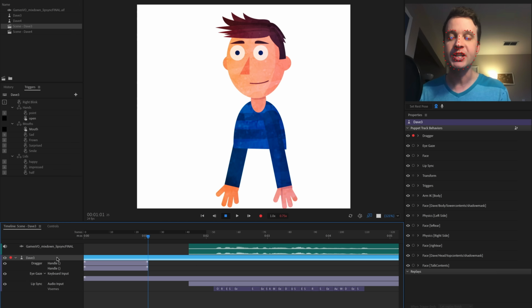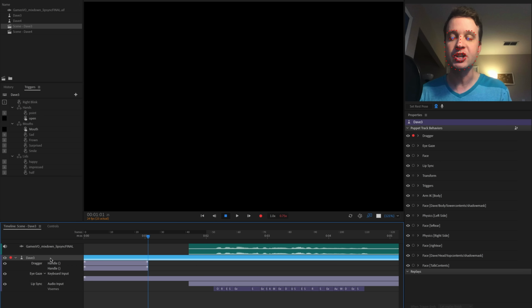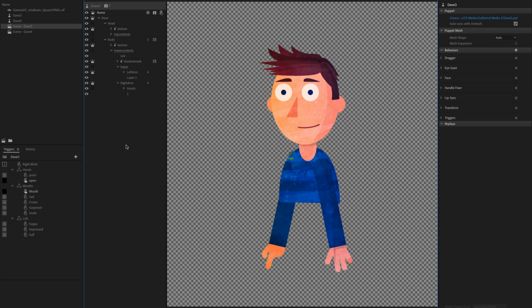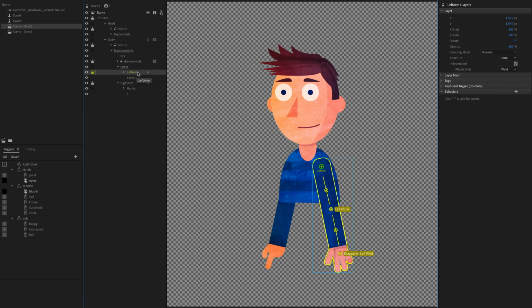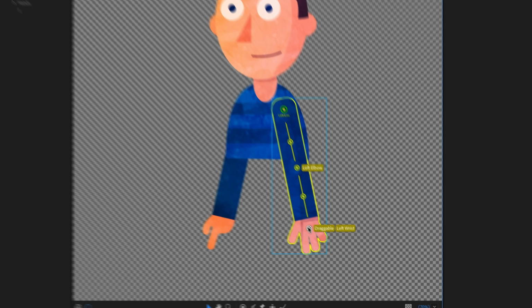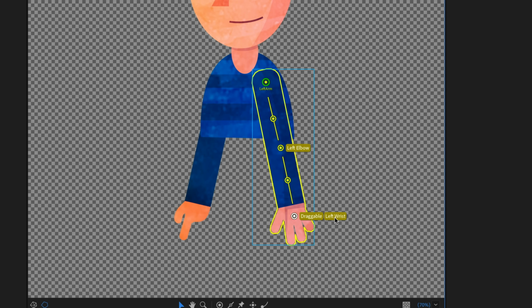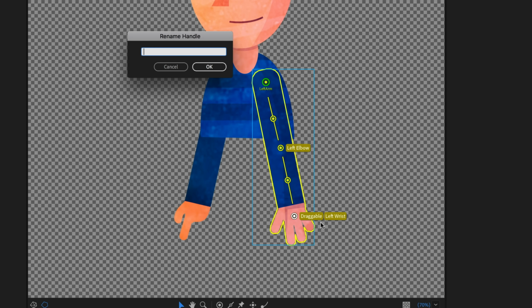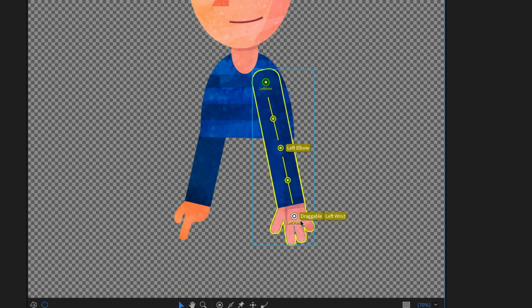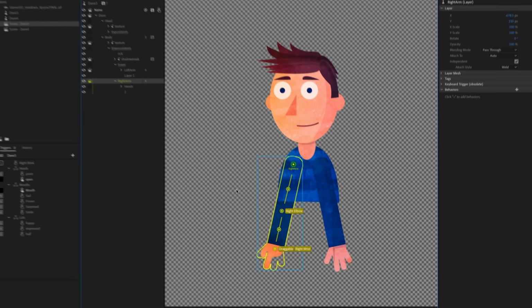If I wanted to change that, I can actually just double click on Dave here, and that's going to bring me into rig mode. And then let's find those draggable handles, right? So here, this handle is currently just tagged as draggable and left wrist. But if I press enter, I can actually name that handle into something different. So this character, that's his left hand. So I'm just going to type in left hand, click OK, and now in very tiny text down there, it says left hand. Let's do the same thing for the right arm.